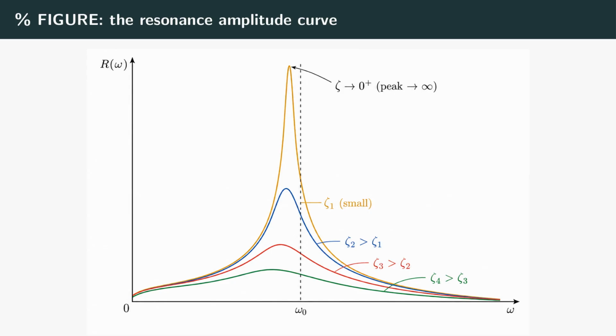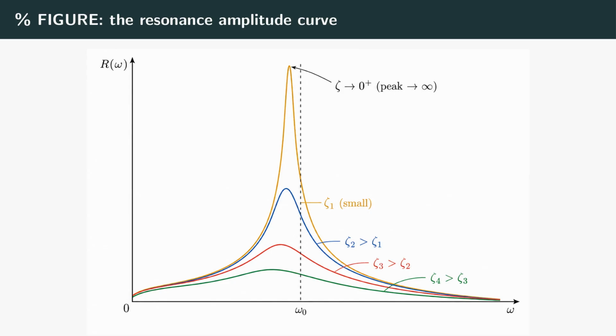With light damping, the curve has a tall, sharp gold peak right around the natural frequency. Drive there and you get a huge response for a modest push. That peak is practical resonance. As you add more damping, the peak gets lower and broader until heavy damping flattens it into a gentle hump. And as damping shrinks toward 0, the peak shoots upward toward infinity, recovering the pure resonance we just saw.